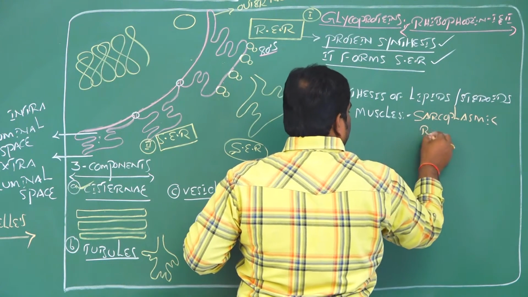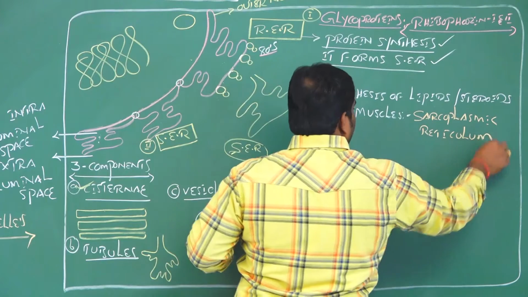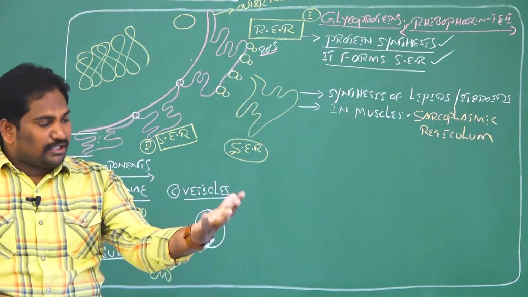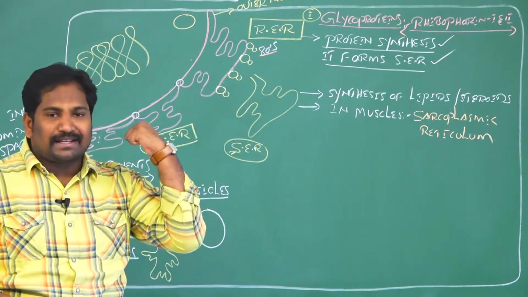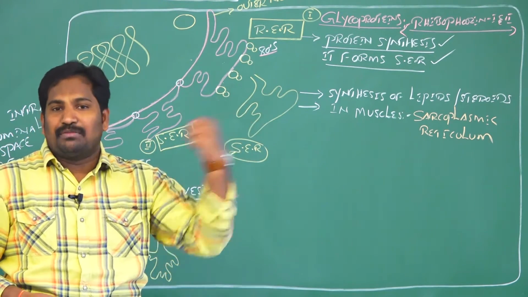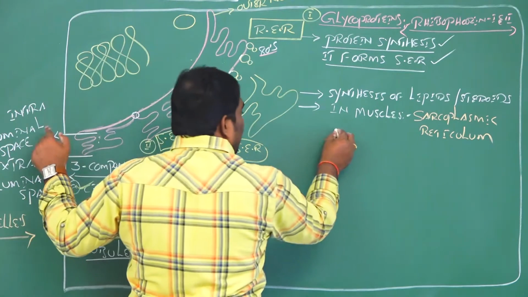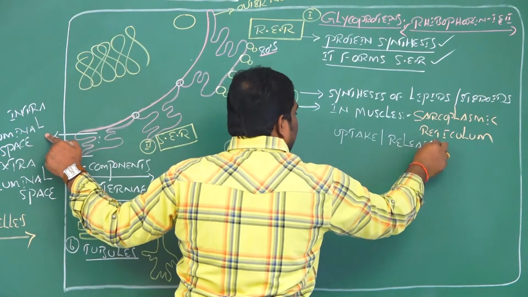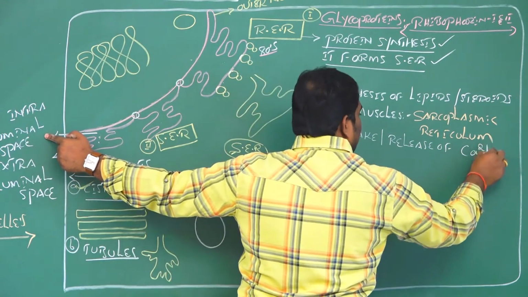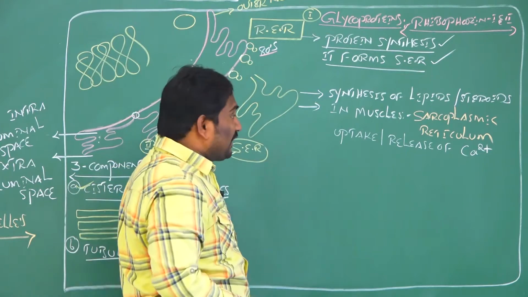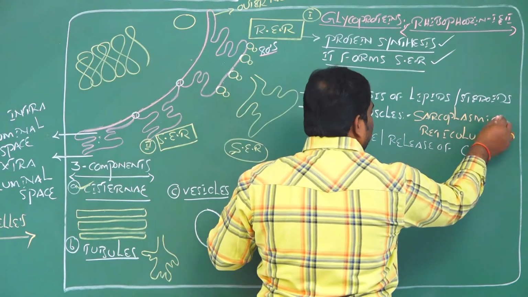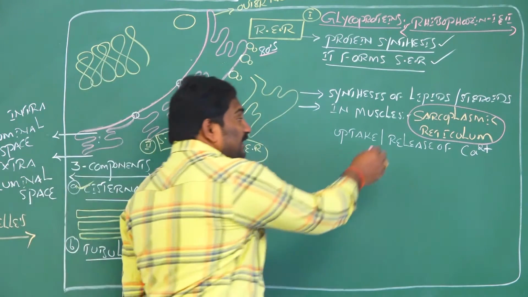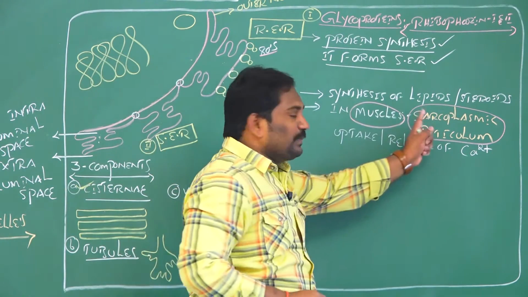sarcoplasmic reticulum. For example, this is my hand. In my hand many muscles are present. So the contraction and relaxation of my muscles happen because of uptake and release of calcium ions by smooth endoplasmic reticulum in the muscle. What is the name of smooth endoplasmic reticulum in the muscle? Sarcoplasmic reticulum. The smooth endoplasmic reticulum present in the muscles is called sarcoplasmic reticulum.